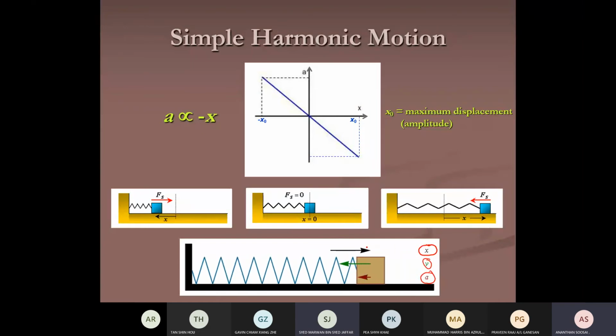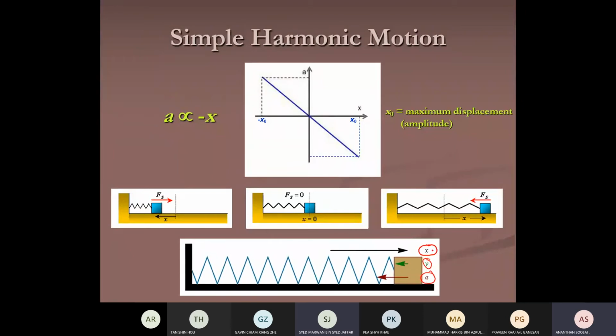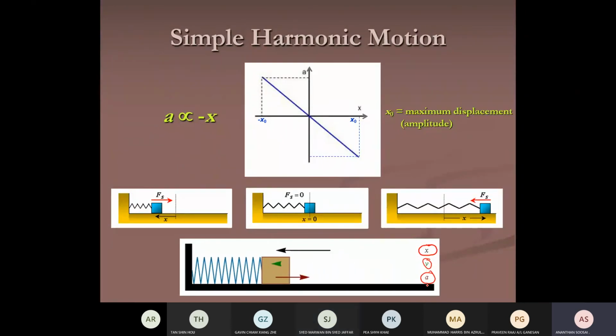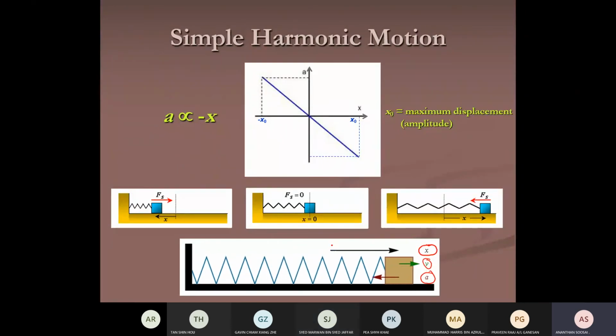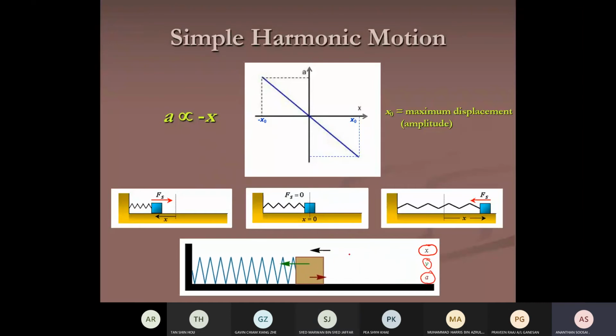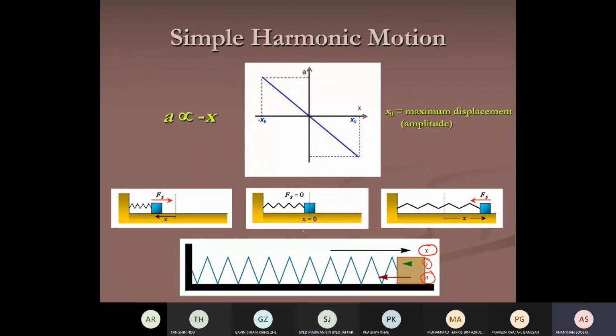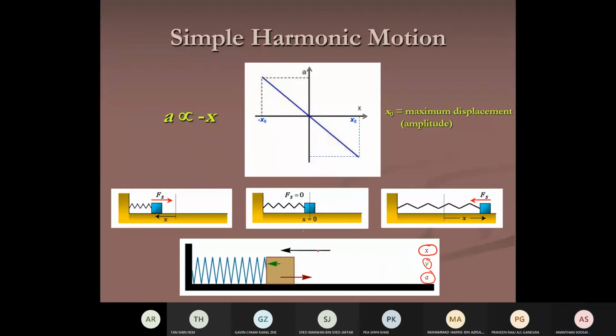Now you see the black arrow and the red arrow, the displacement and the acceleration. You see the arrows? Both arrows get longer at the same time. At equilibrium, both arrows are very small. But when it comes to the edge, both arrows get longer. But you can see the direction of the arrows is opposite.